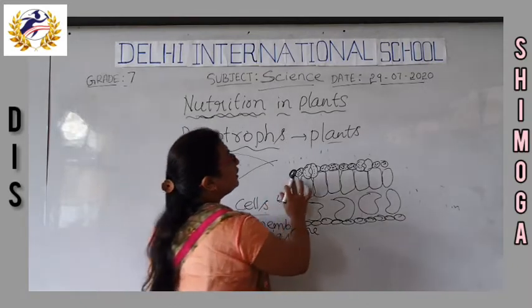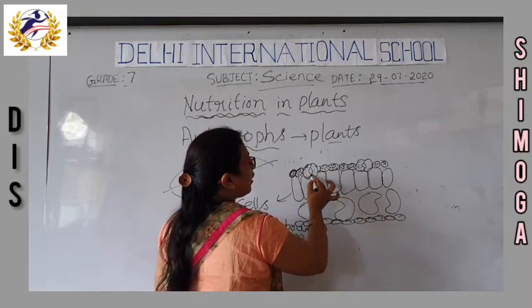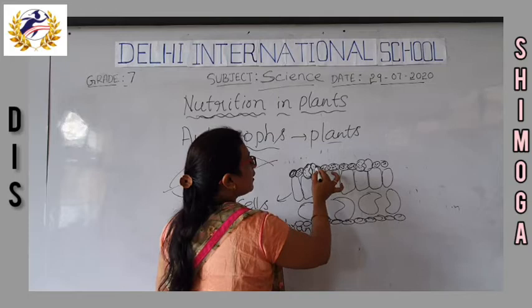And in between these cells, guard cells are present.